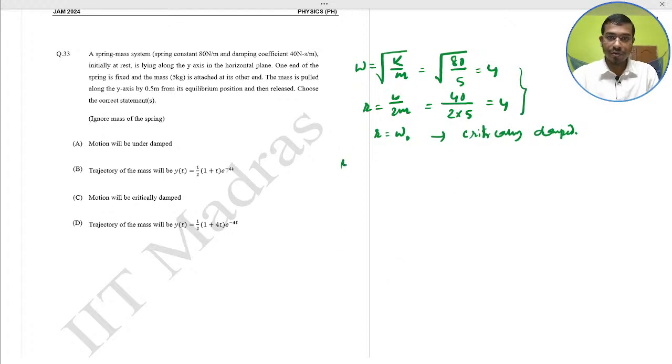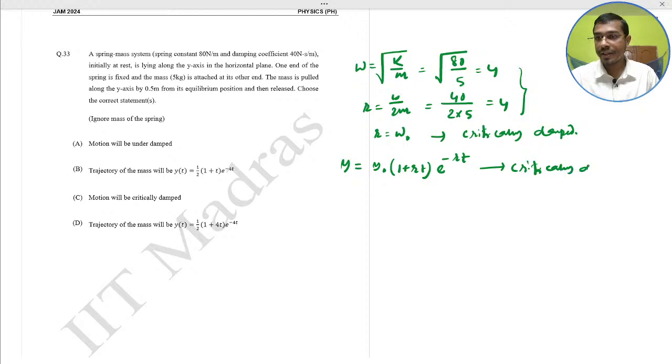Trajectory of the mass equal to what? y equal to y naught into 1 plus rt, this is the trajectory equation, times exponential of minus rt. This is the trajectory of the critically damped oscillator.